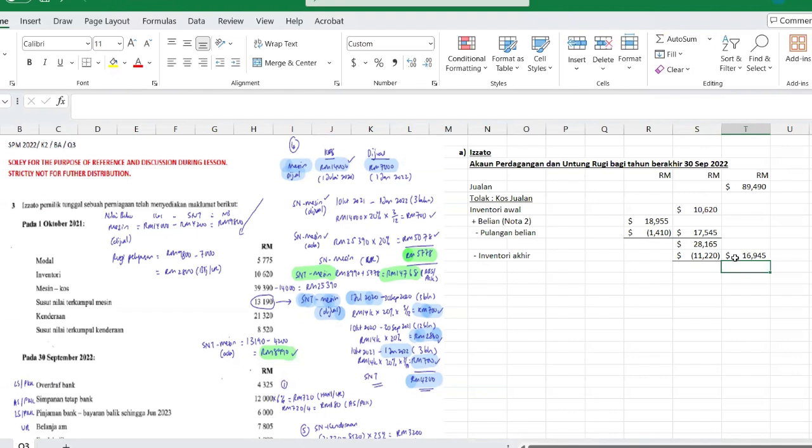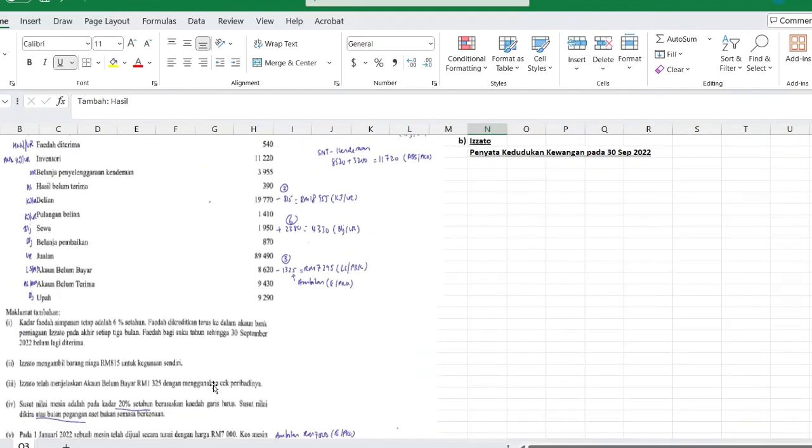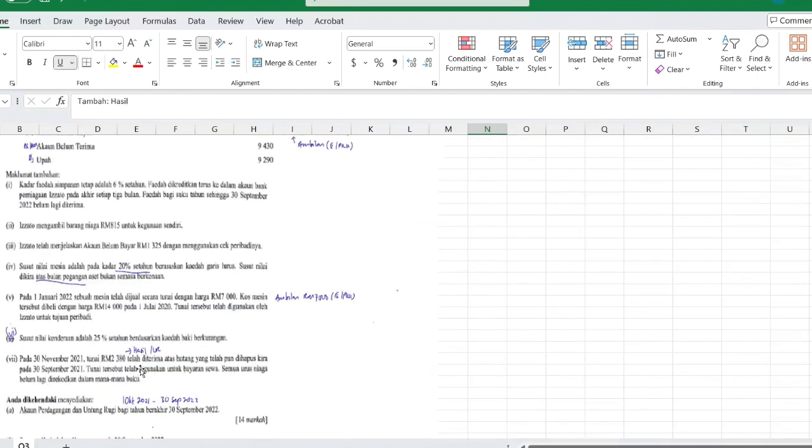So jualan is greater than cost jualan, you'll get an untung kasa, gross profit. Right. It's good. Untung kasa amount, we can add hasil line. Hasil. So what's the hasil here? That's a hutang lapuk pulih. Based on the last information, 2380.